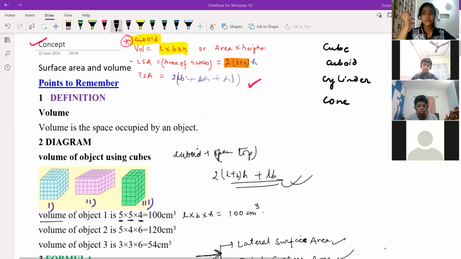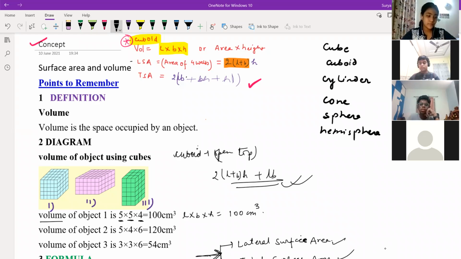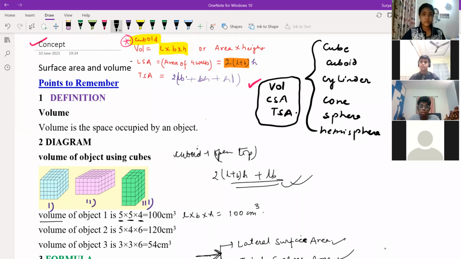So you're having cube, cuboid, cylinder, cone, sphere, and hemisphere. In all the cases, you are having volume, then you are having CSA and TSA. So do you know all these things? What is the difference between volume, CSA and TSA? Do you know all these three things? Yeah, sir. Anyone having doubt in these three line items? First is volume, second is CSA, and third one is TSA. Anyone having doubt in these three?